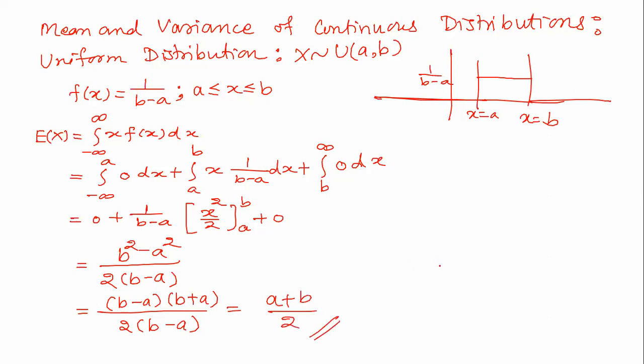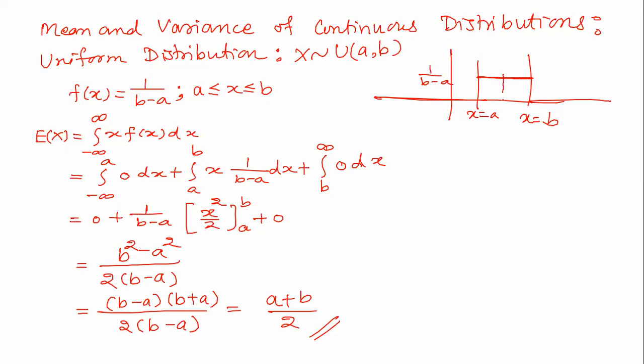This is the mean of the uniform distribution. You can really understand, if the random variable is taking values from a to b, then definitely the mean will be a plus b by 2, somewhere here.